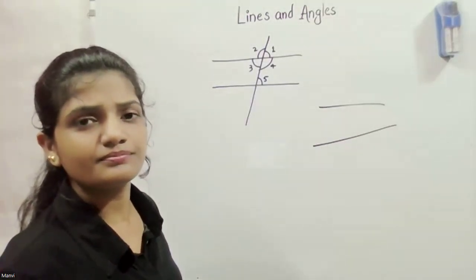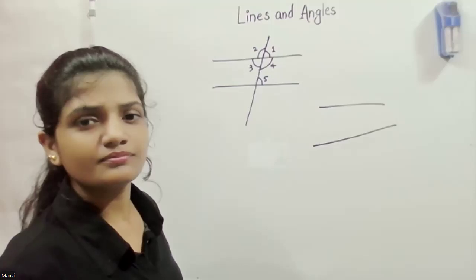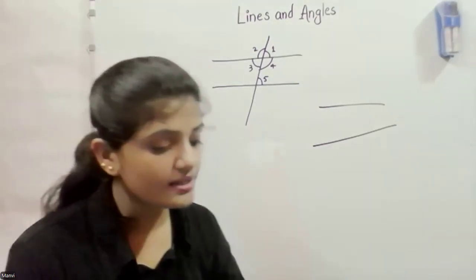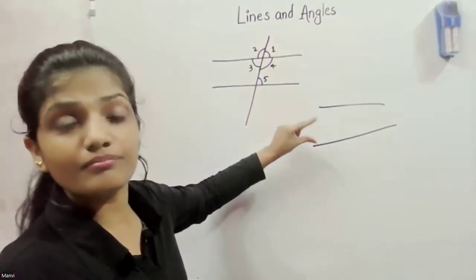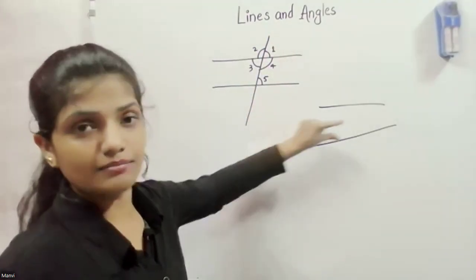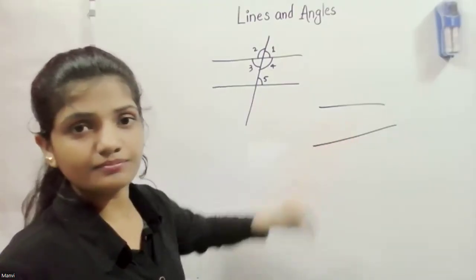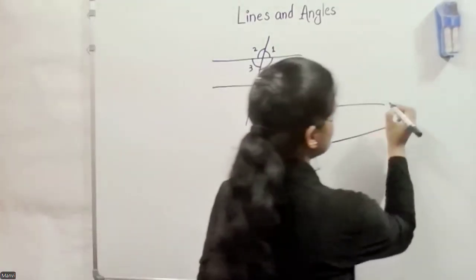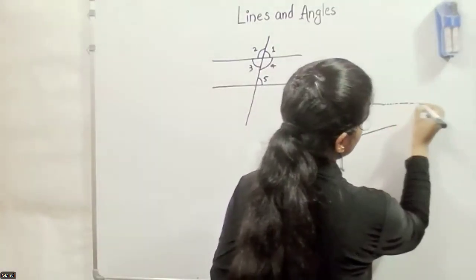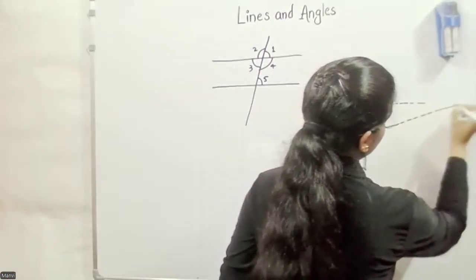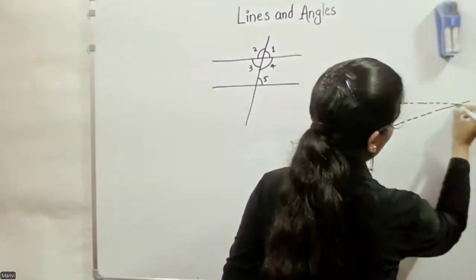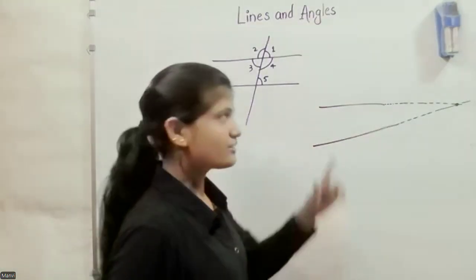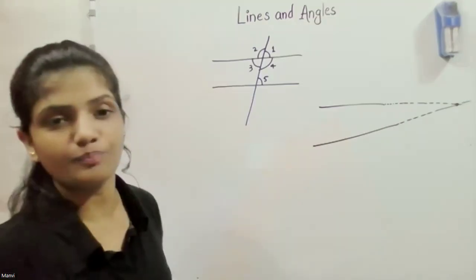Because one is slanted a bit, and the distance is not the same. If we extend this line, there may be one point where they cut each other. That's why we can't say these lines are parallel.